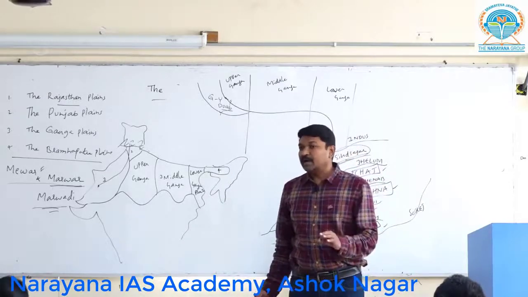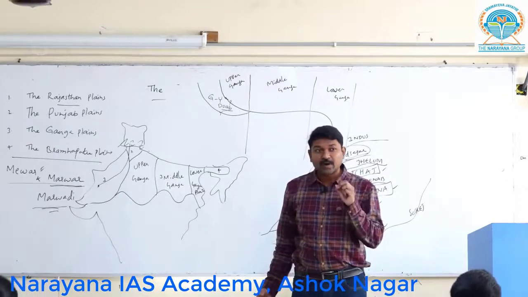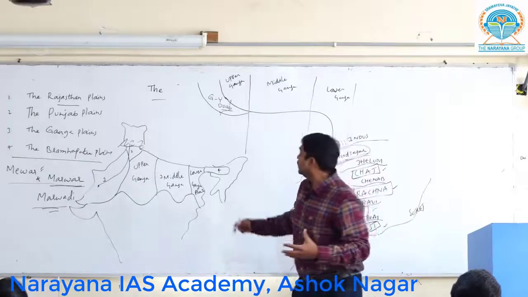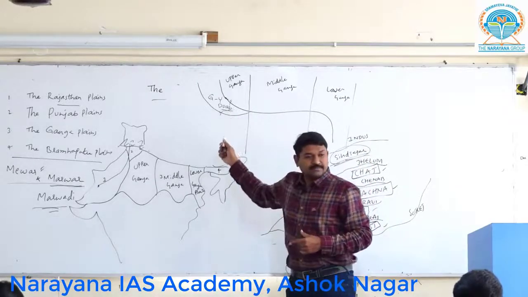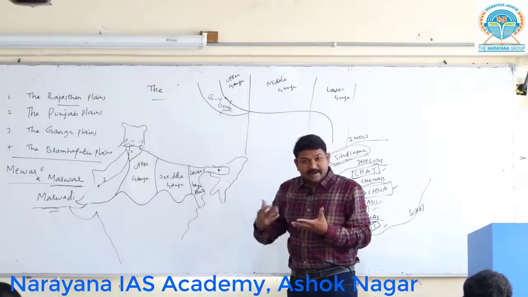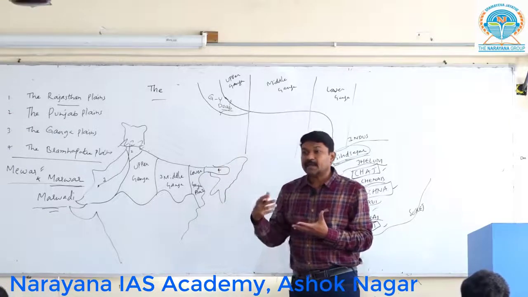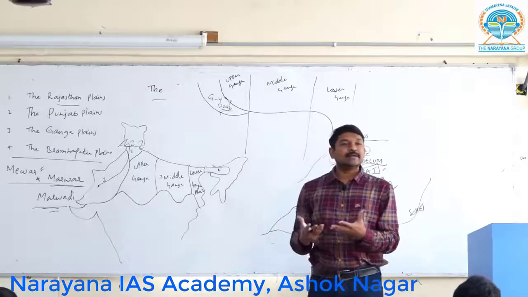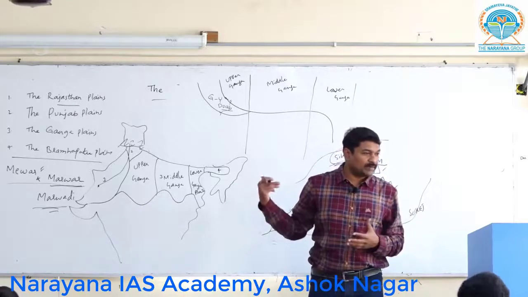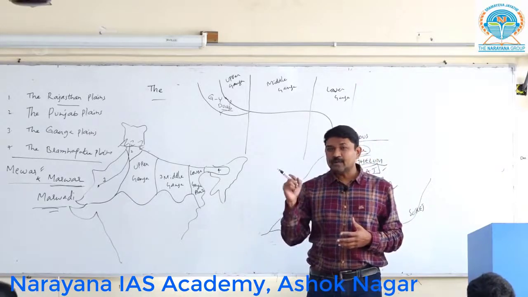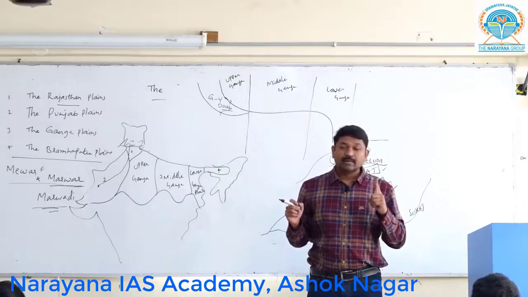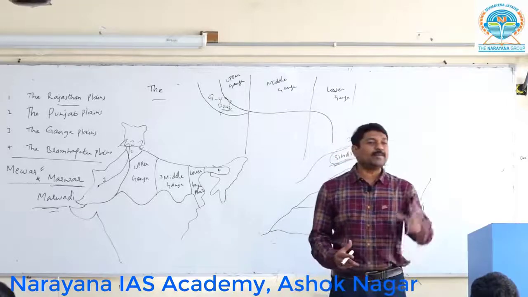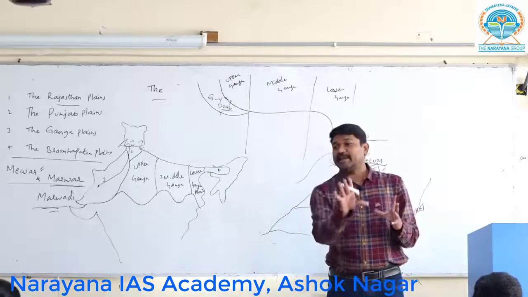What is your homework? Pay attention here. You need to check what the important cities are that fall under this Doab. If you can write a list of important, well-noted commercial or manufacturing or industrial cities in this region, then you will have a good understanding of it. Could you do that homework? Tomorrow I will be asking you. I will give a name like Faridabad, and immediately you need to tell me, sir, it comes under so and so area.